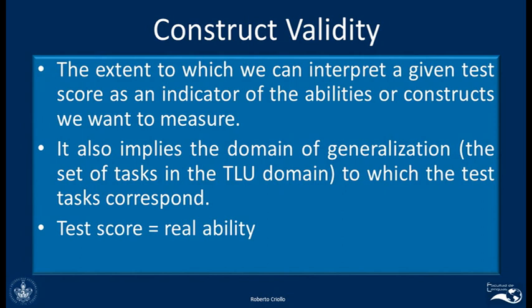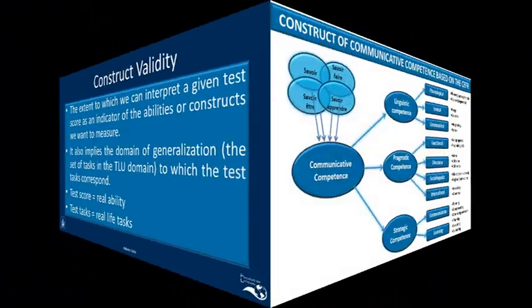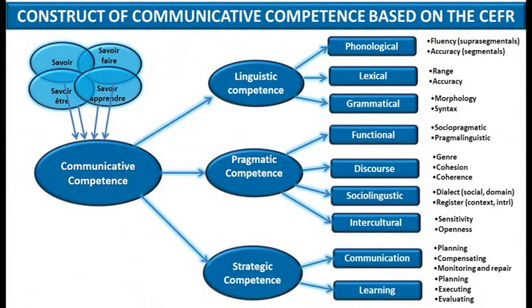Right? So the test score should reflect real ability. And the kind of things that you do in the test should reflect real life tasks. That means that what you're doing on the test should be very, very similar to what you should be doing in real life. And if you remember, of course, when we talk about construct validity, we refer to the model of language proficiency that the test is using.